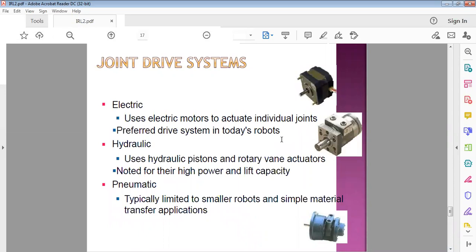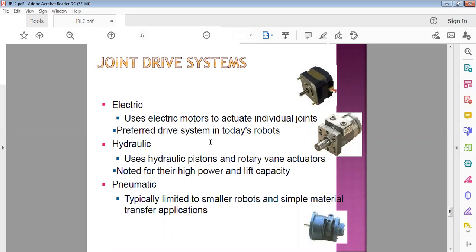So there is the driving mechanism. It is another main component in the industrial robot. There are different driving systems which actually drive the joints of the industrial robot: electric drive systems, hydraulic drive systems, and pneumatic drive systems.